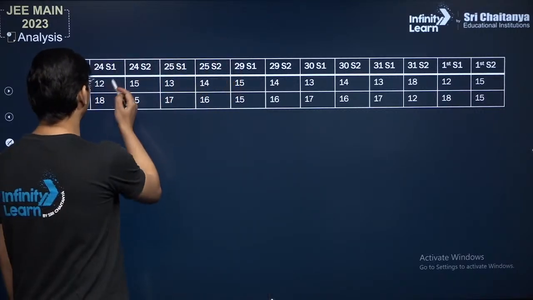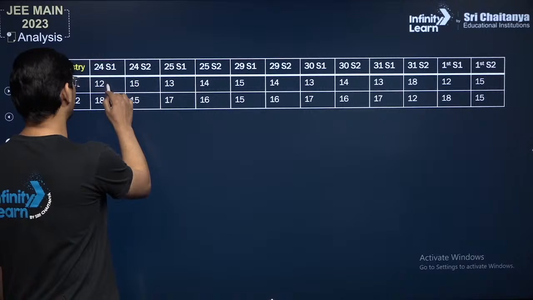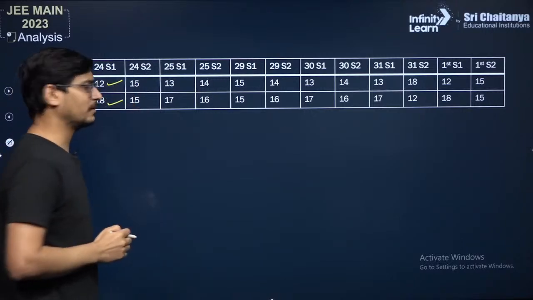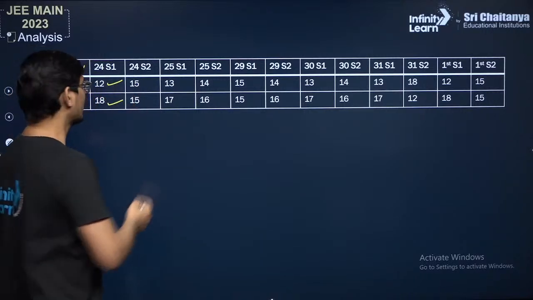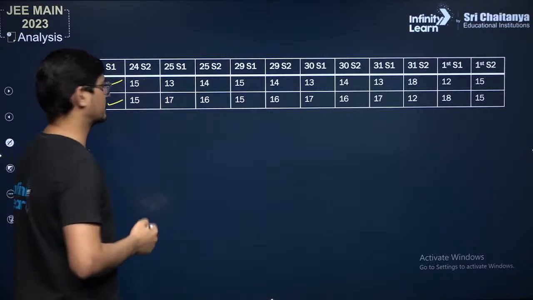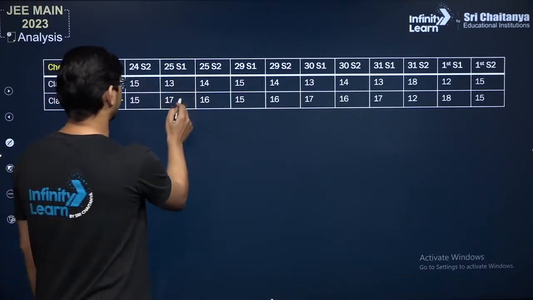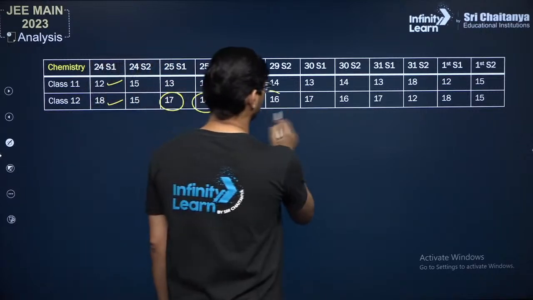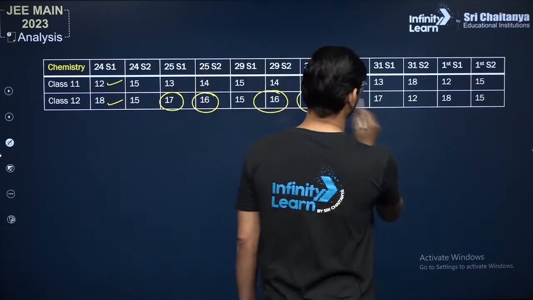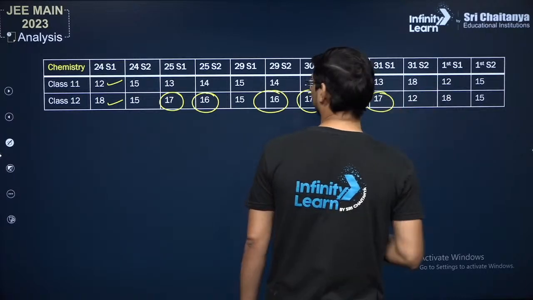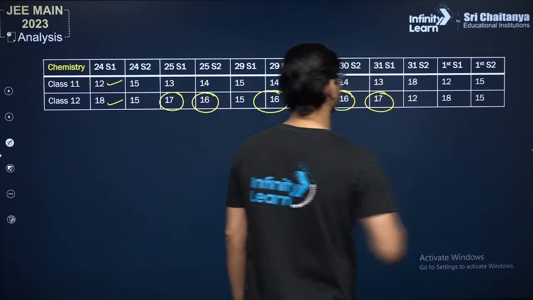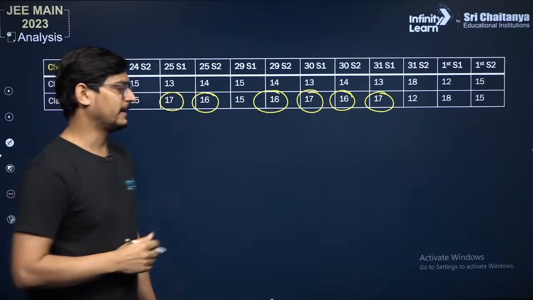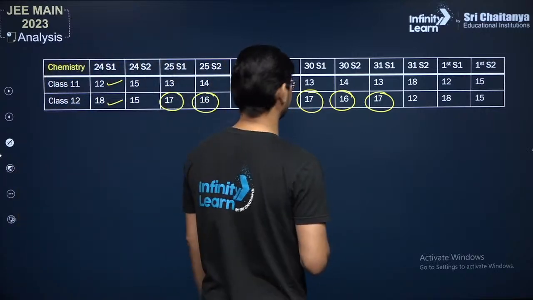You can observe that from class 11th, 12 questions were asked, and from class 12, 18 questions. Similarly, here the distribution was 1:1. Here again a little more questions from the class 12 syllabus, and similarly in the other shifts. Here more questions were asked from class 11, but we can make an exception for that.